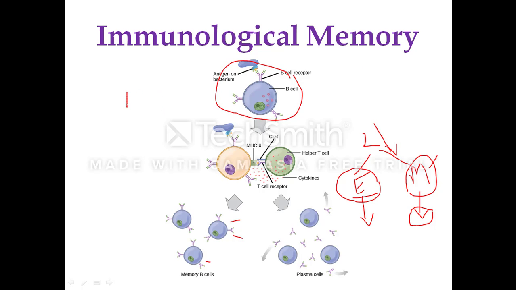Suppose we take an example of B lymphocytes. In a population of B lymphocytes, you have one to infinity number of lymphocytes, B1, B2, B3 like that. So infinite numbers of B lymphocytes are there in the population.